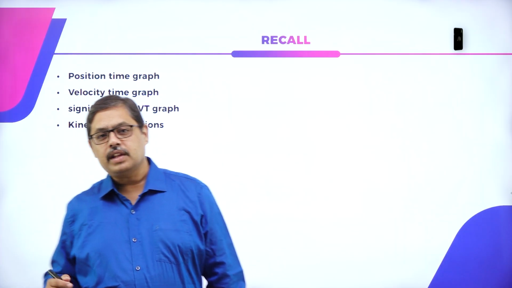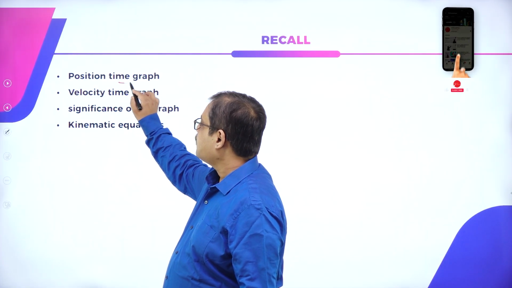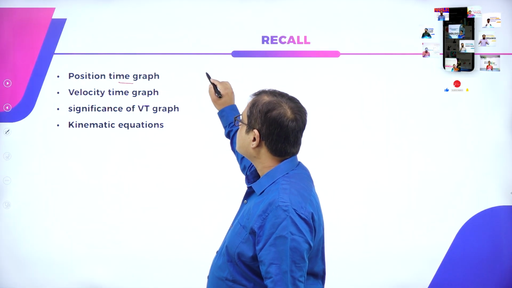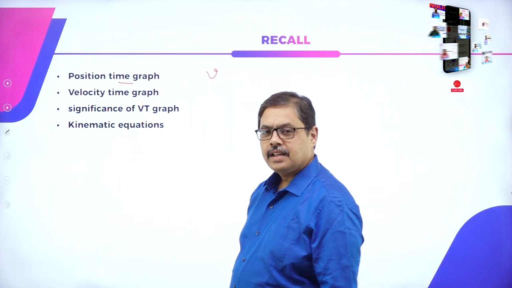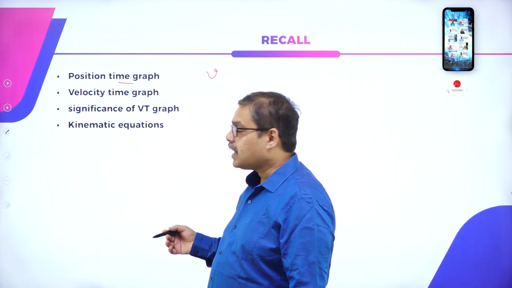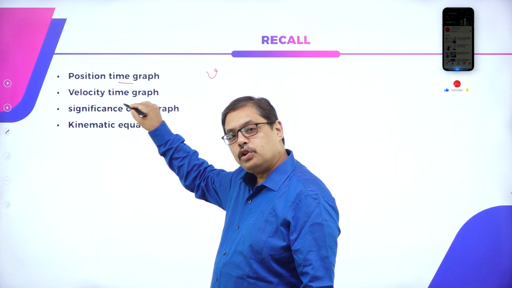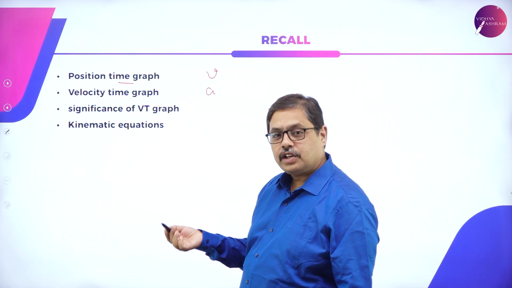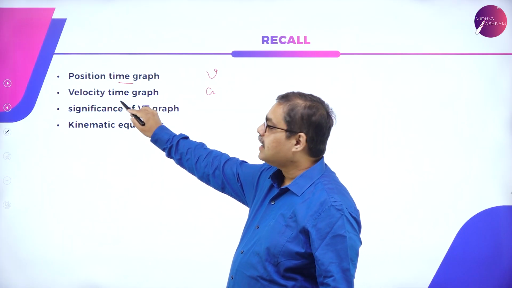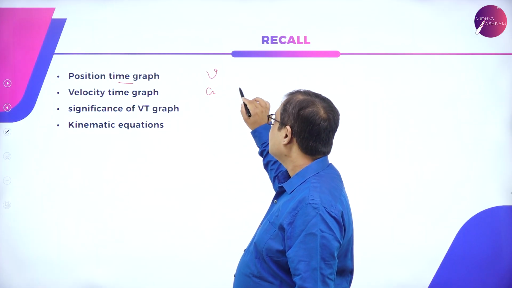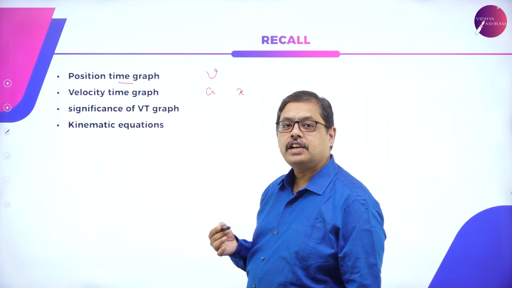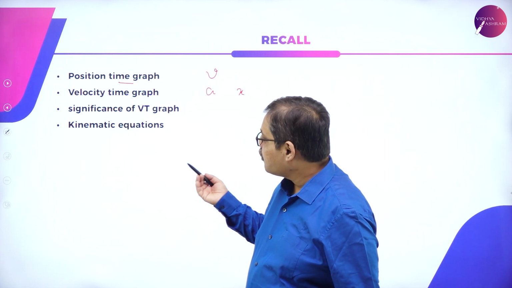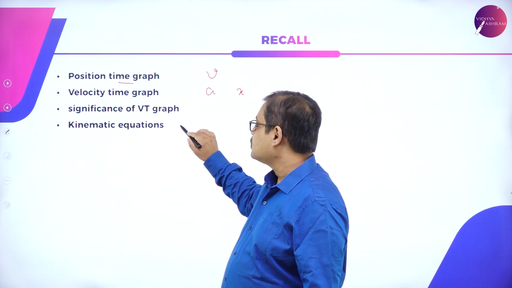We studied about the position versus time graph, where we understood that the slope of position versus time will give me velocity. We studied the velocity time graph, where we understood that the slope of a VT graph will give me acceleration. We also understood that the area under the VT graph will give me displacement. We also understood the other significances of these graphs, and we derived the kinematic equations of motions.